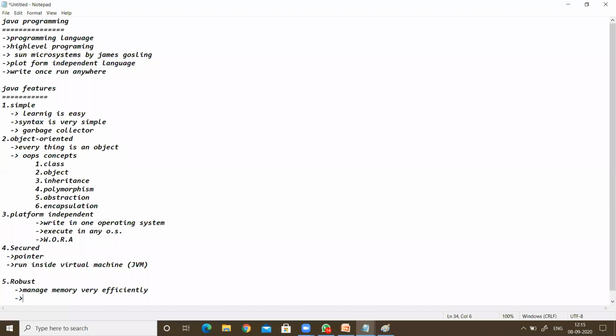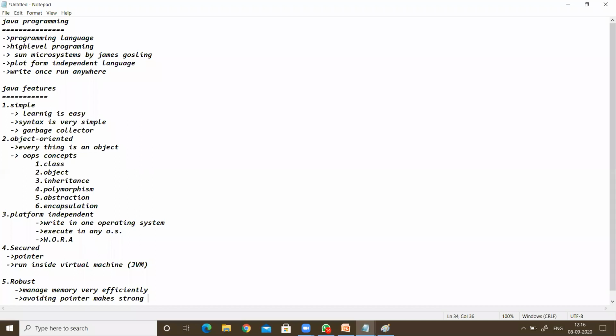Also, there are no pointers, so there is no memory leak. Already we discussed avoiding pointers in security. Avoiding pointers makes the memory management and the programming very robust, and makes the language stronger.